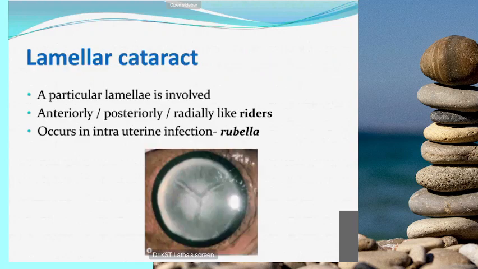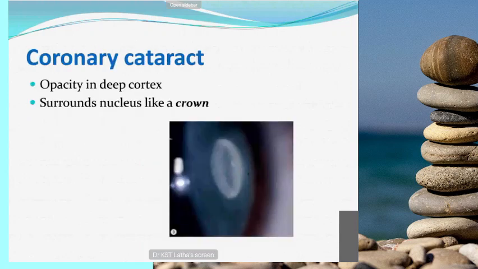So this is lamellar cataract, otherwise known as zonular cataract. This is associated with vitamin D deficiency, and this is autosomal dominant. Here a central disc-like opacity will be there, and peripherally there are rider-like opacities. This is usually associated with rubella infection, and the zonular cataract mostly with vitamin